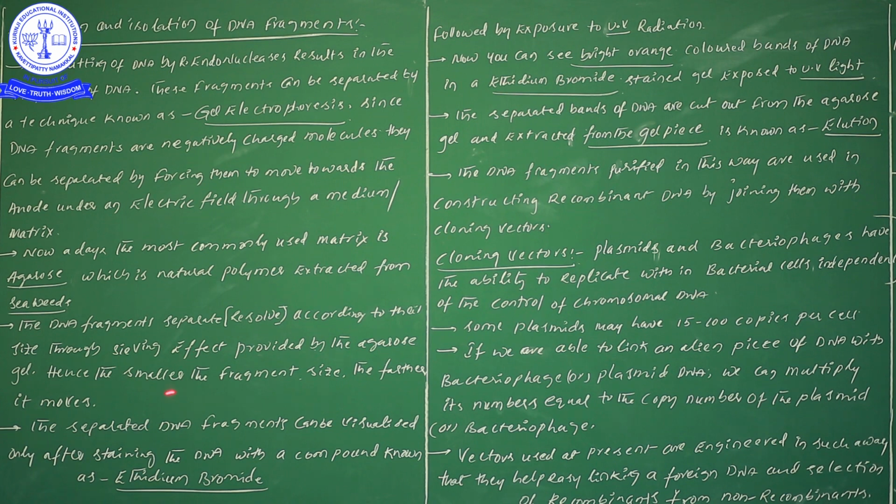Likewise here, with different types of DNA fragments, the smaller ones have less molecular weight and the huge ones have more molecular weight. So the smaller DNA fragments can move faster than the huge fragments, which have more molecular weight.